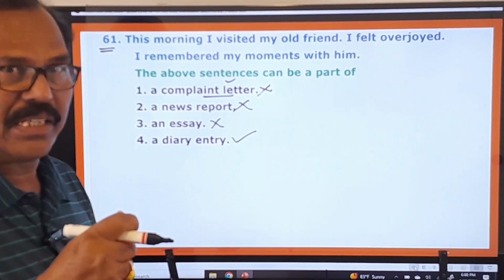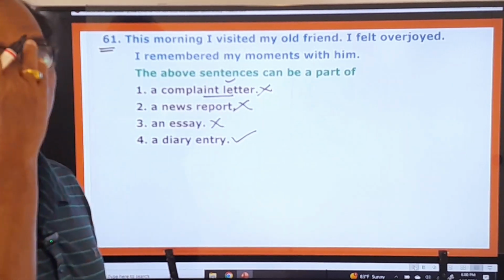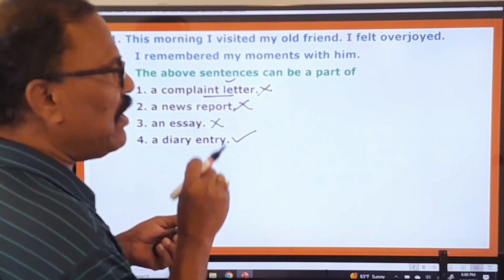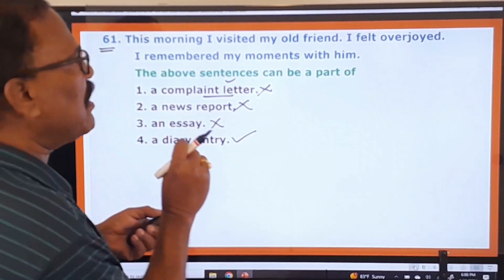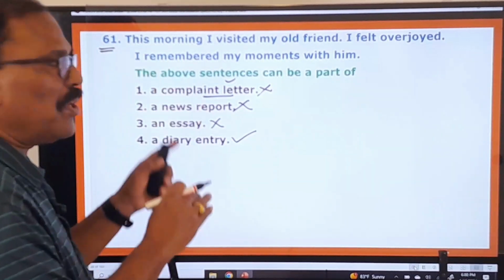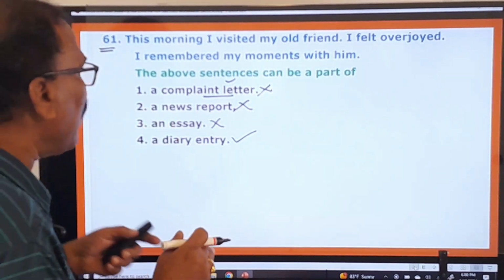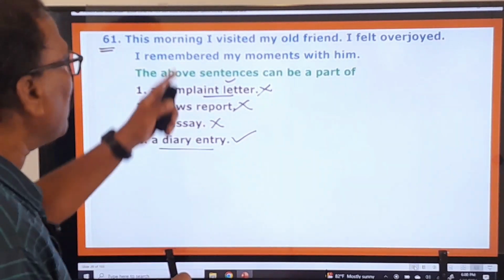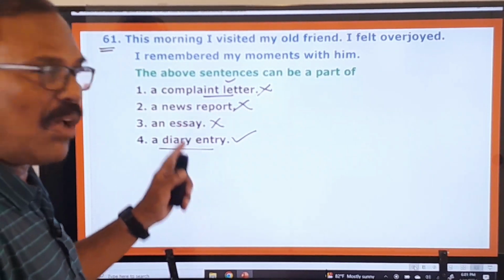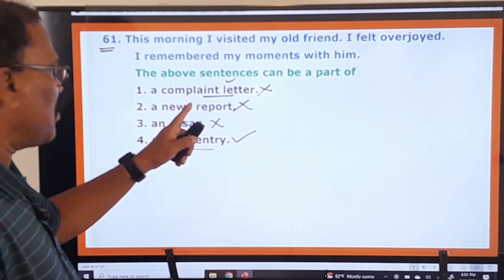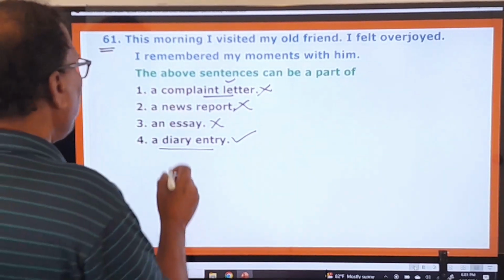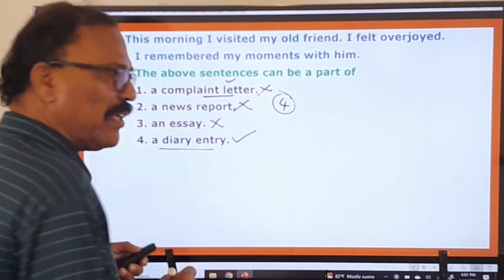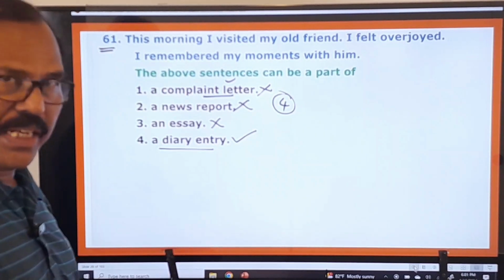You write in your diary. If you are in the habit of writing a diary, you will write like this: This morning I visited my old friend. I felt overjoyed. I remembered my moments with him. All such things you write in your diary. So these 3 sentences are nothing but a diary entry. You cannot find them in a complaint letter, a news report, or an essay. So the first, second and third options are wrong and only the 4th one is the right one. Now let's move on to the next question.